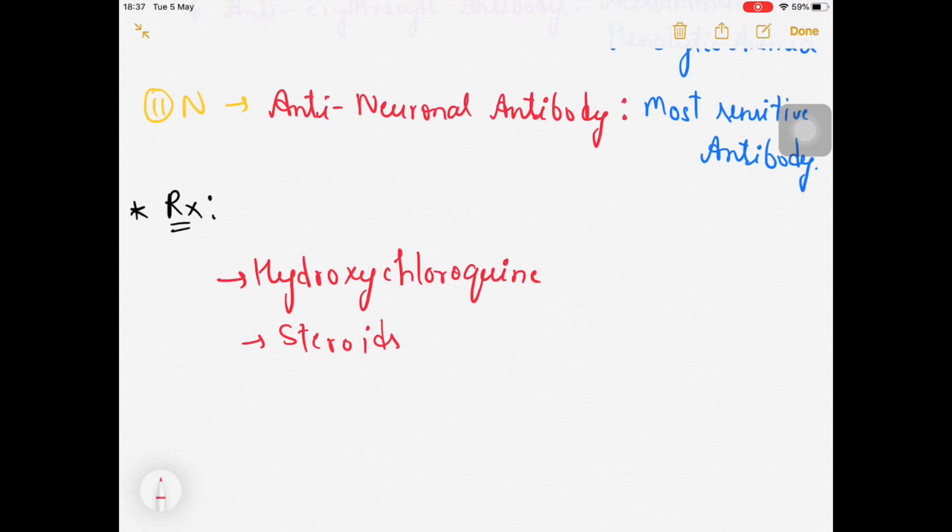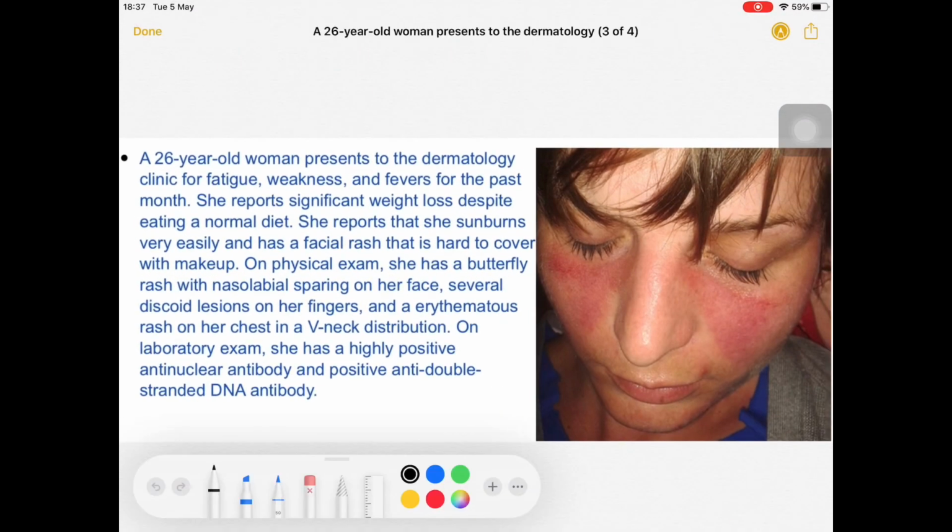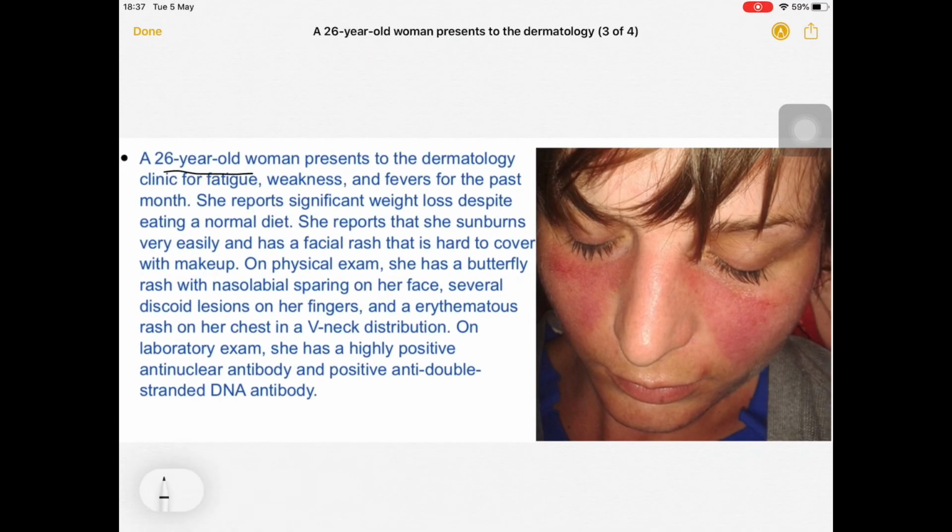So now let's talk about the MCQ section. So look at this MCQ. A 26-year-old woman presents to the dermatology clinic with fatigue, weakness, and fever for the past month, and reports significant weight loss despite eating a normal diet. She reports that she sunburns very easily, and has a facial rash that is hard to cover with makeup. On physical exam, she has a butterfly rash with nasolabial sparing on her face.